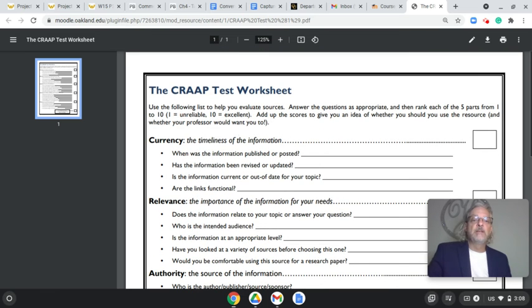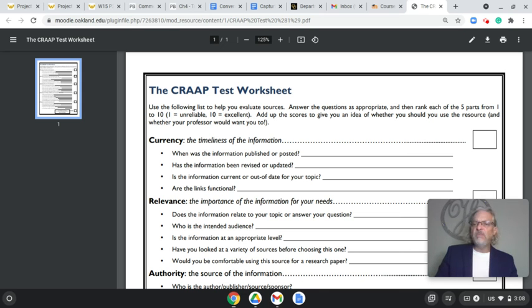It says to use the following list to help you evaluate sources, answer the questions as appropriate, and then rank each of the 5 parts from 1 to 10. 1 is unreliable, 10 is excellent. Add up the scores to give you an idea whether you should use the resource and whether your professor would want you to. Okay.